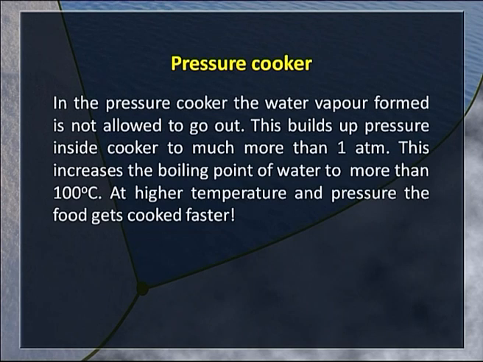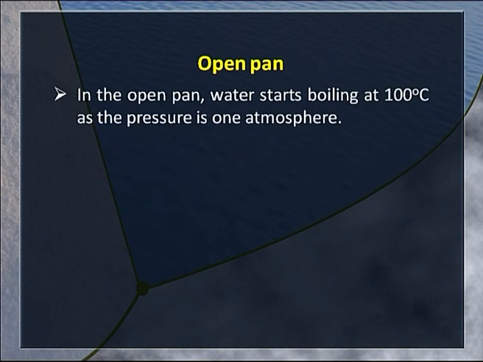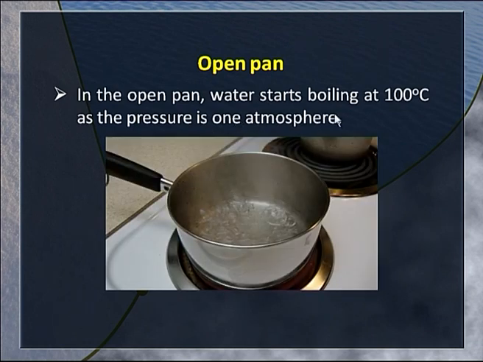When the pressure builds up to much in excess of 1 atmosphere, we know that the boiling point of water also increases to higher values, much more than 100 degrees centigrade. At higher temperature and higher pressure, which has built up inside the cooker, the food gets cooked faster. While in an open pan, water starts boiling at 100 degrees centigrade and the temperature will never go beyond 100 degrees centigrade, and hence it takes its own time for the food to get cooked.